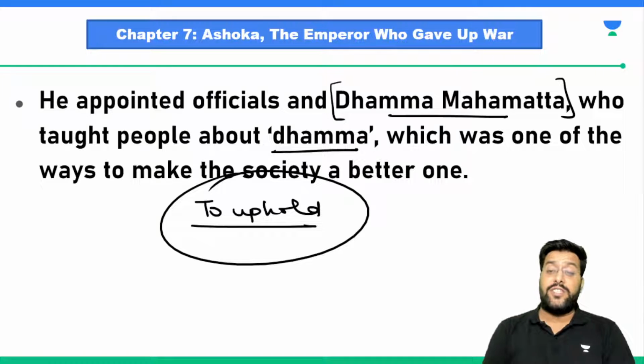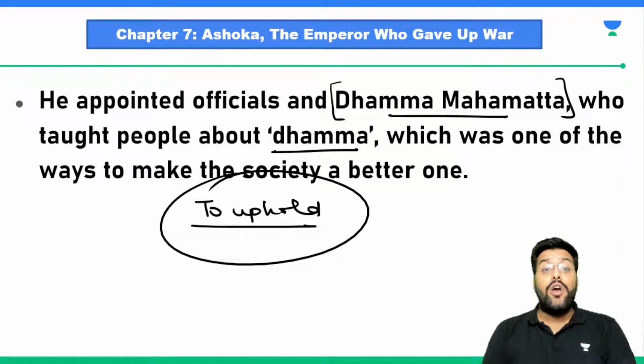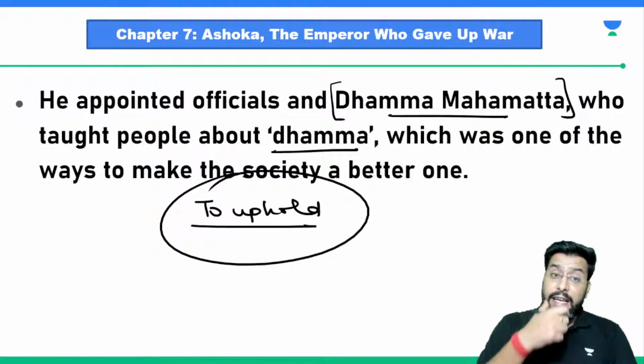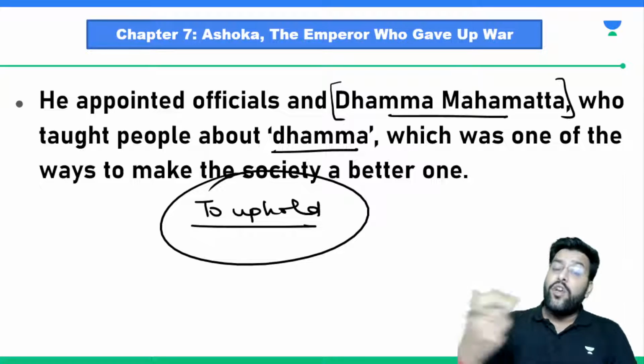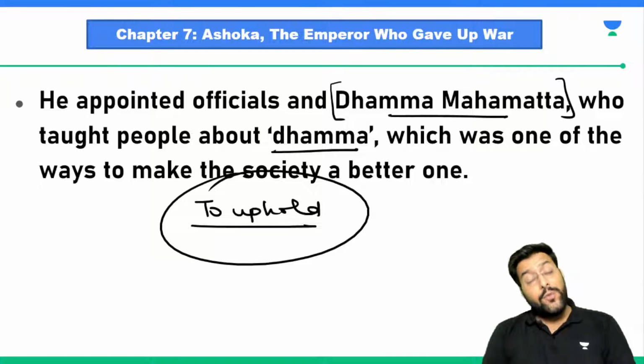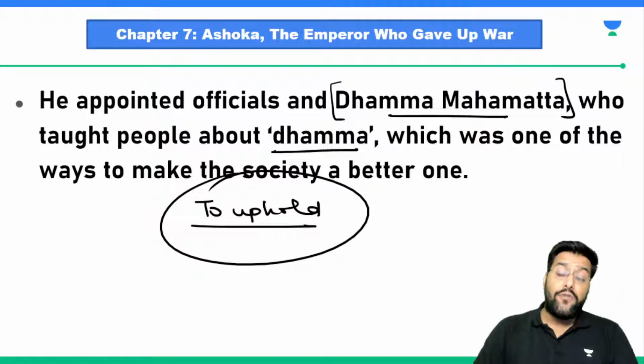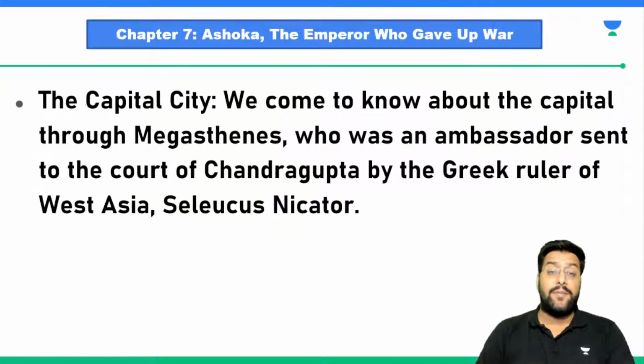So you can get a question like this: which of the following statements related to Mauryan Empire are correct? You can be given a statement like this: Chandragupta Maurya appointed Dhamma Mahamata. So we need to remember Chandragupta Maurya was the grandfather of King Ashoka. So it was not Chandragupta Maurya, it was actually Chandragupta Maurya's grandson King Ashoka, who appointed officials to propagate this philosophy of Dhamma, and he named them Dhamma Mahamata.